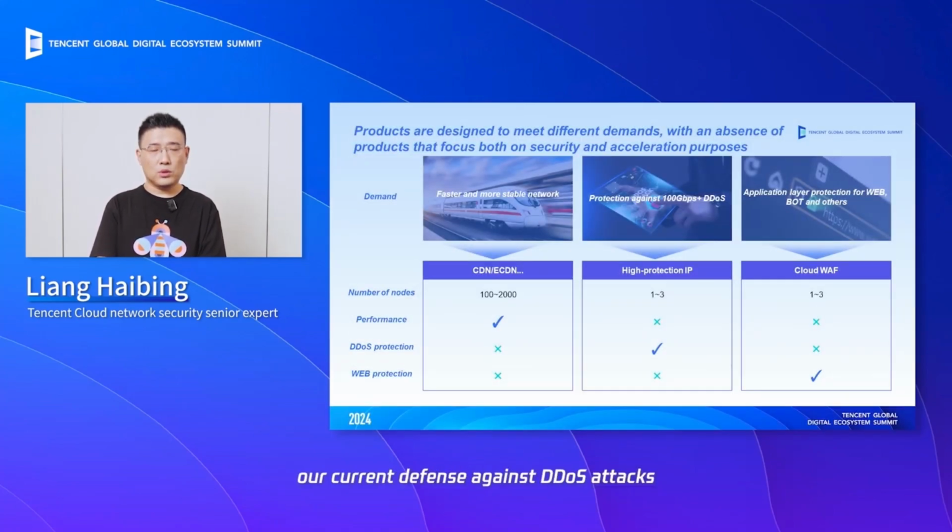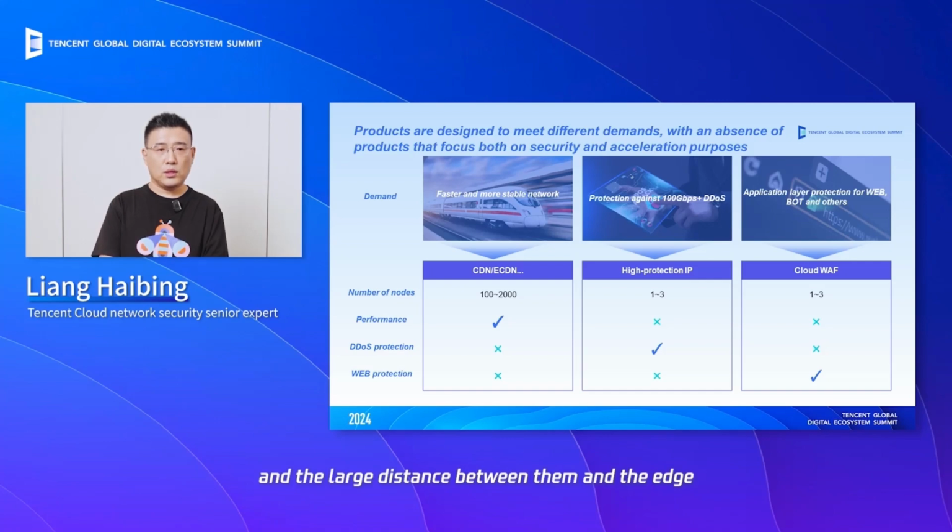In China, our current defense against DDoS attacks relies on products like Anti-DDoS Advanced, which provides robust protection capabilities, but a limited number of nodes, typically ranging from 1 to 3 nodes. Due to the sparse distribution of nodes and the large distance between them and the edge, there is an inherent latency in its performance. However, it is inadequate for web protection, addressing only DDoS issues.